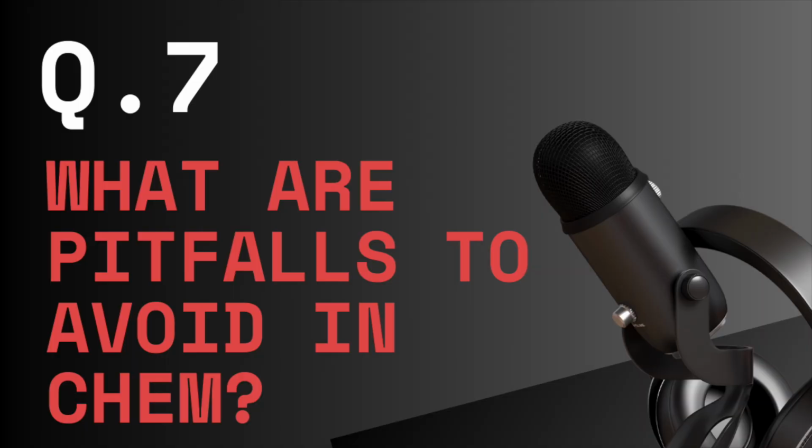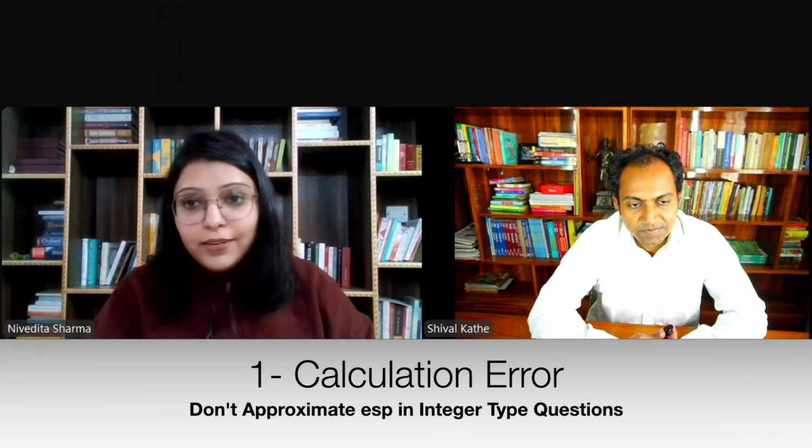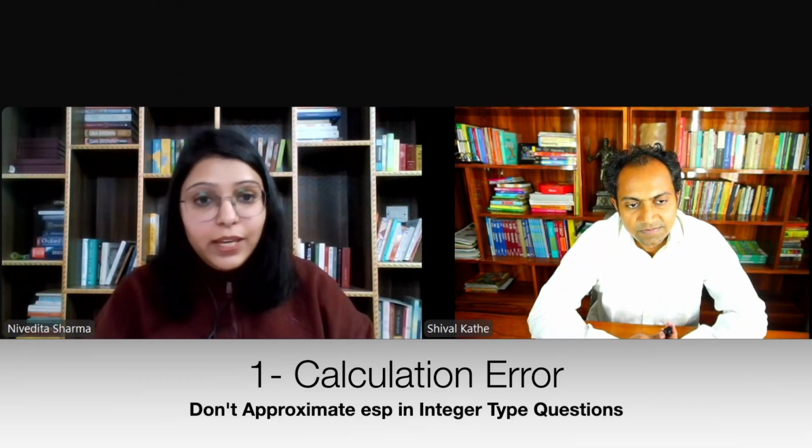Now, if I talk about general mistakes that students make, that you know I have told multiple times, still the student will go ahead and do this mistake. Is there something? Calculation error. Too much approximation while doing the calculation. There is no need to do that in chemistry. If they want to do it in maths or physics, they can go for it if the teacher suggests that, but in chemistry there is no need to take too much approximation. Read the question carefully.